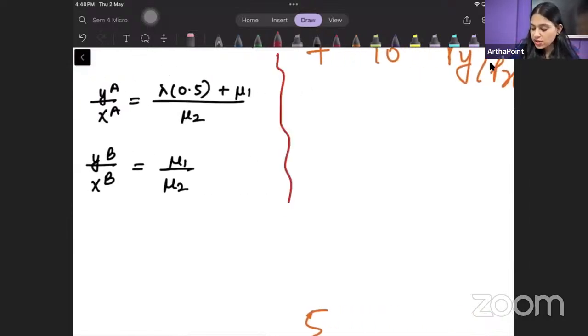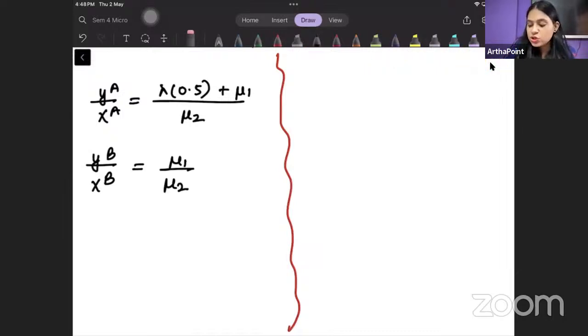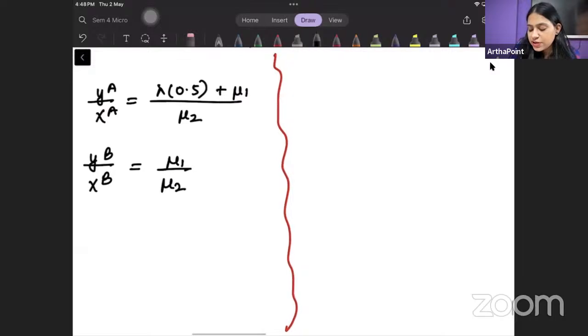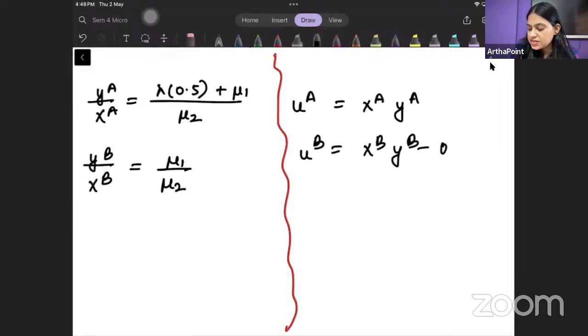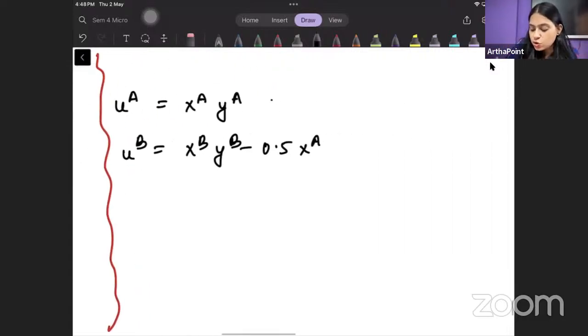ठीक है? अच्छा, एक बात बताओ. When we were solving individually, जब हम individually utility functions को maximize कर रहे थे, तो utility function of individual A क्या था बेटा? XA YA है. Utility function of individual B क्या था बच्चे? XB YB minus 0.5 XA. तो when we were individually maximizing them, what is the MRS we had got?